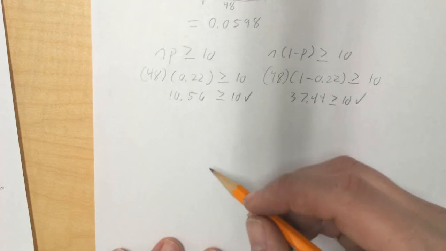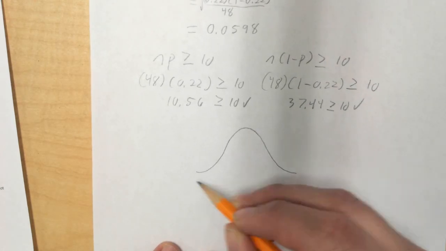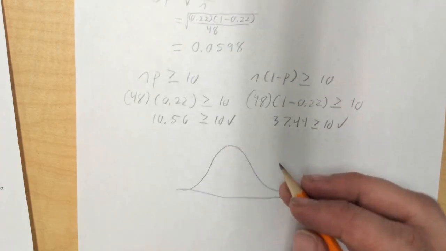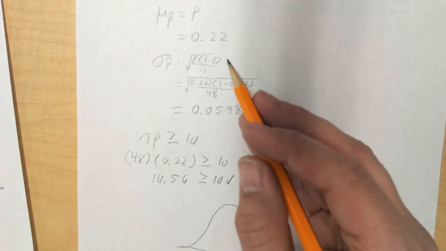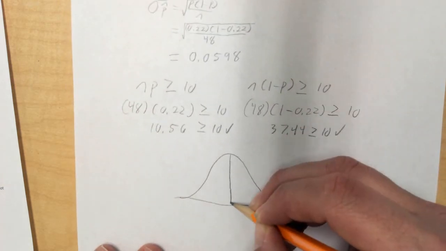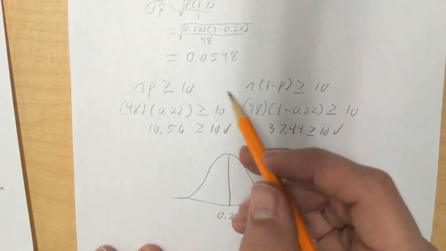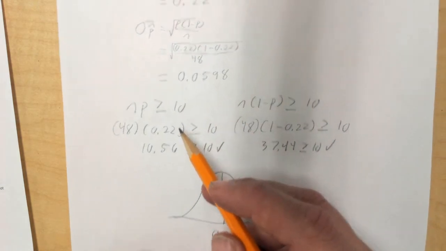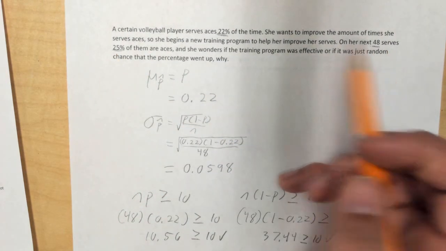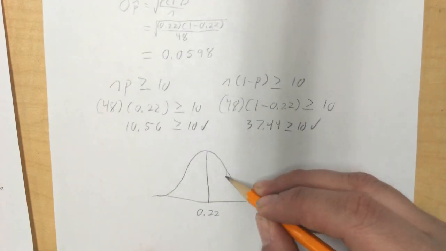So if we go ahead and draw our normal curve, because this is approximately normal, because the large counts condition was satisfied, we find it centered on our mean, which is 0.22, and the width is determined by our standard deviation. Now here, on these 48 serves, 25% of them were aces, which is up over here.